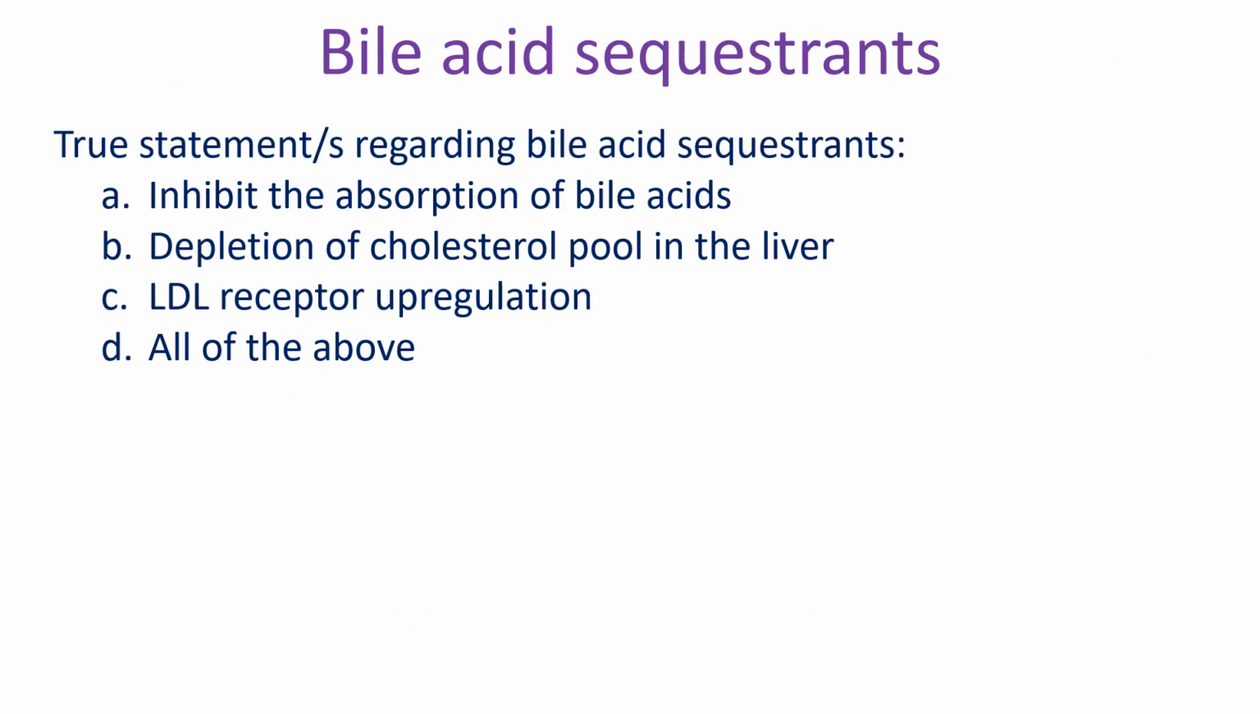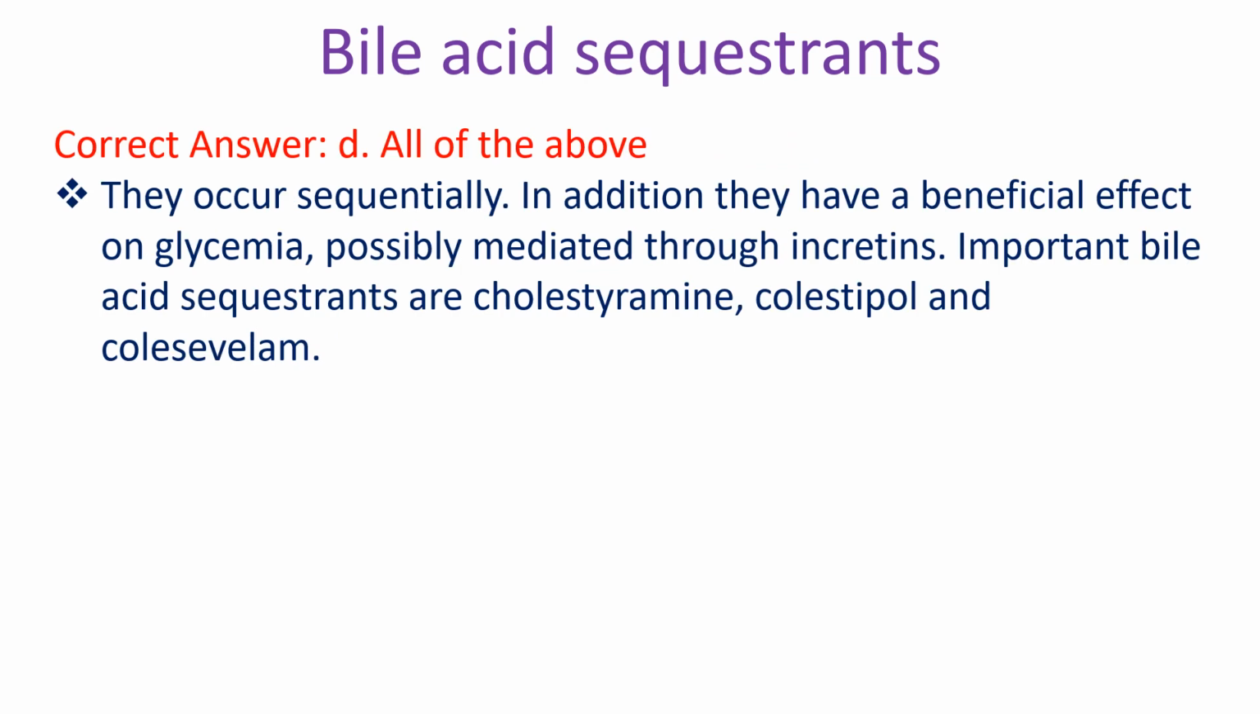True statement regarding bile acid sequestrants: A, inhibit the absorption of bile acids; B, depletion of cholesterol pool in the liver; C, LDL receptor upregulation; D, all of the above. Correct answer: D, all of the above. They occur sequentially. In addition, they have a beneficial effect on glycemia, possibly mediated through incretins. Important bile acid sequestrants are cholestyramine, colestipol, and colesevelam.